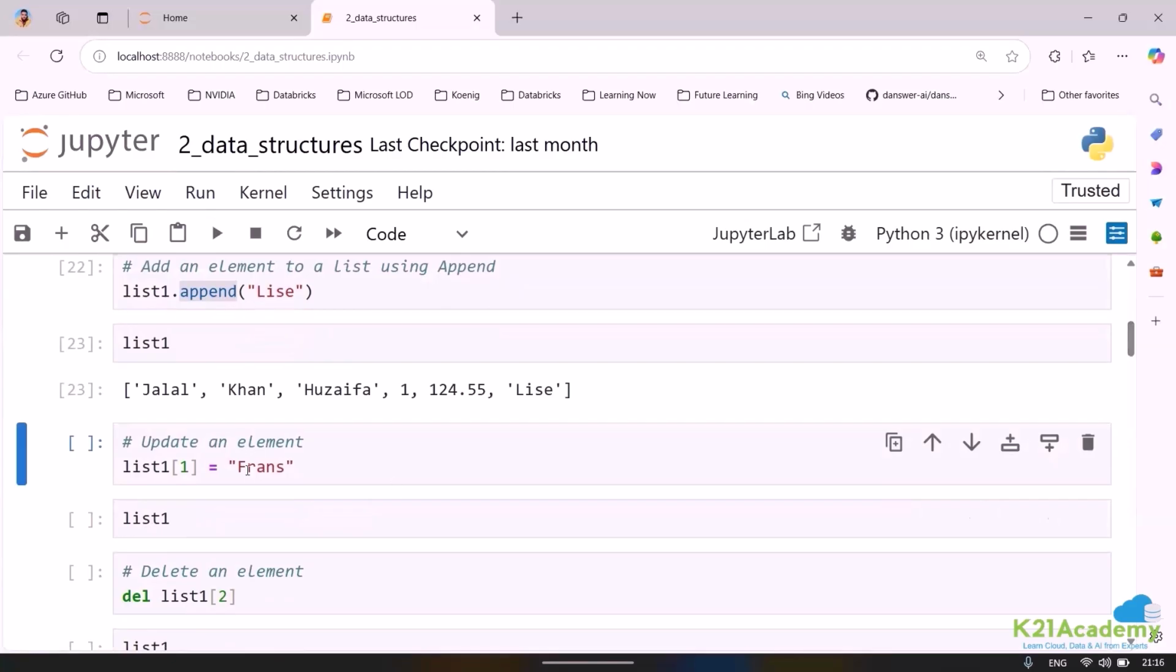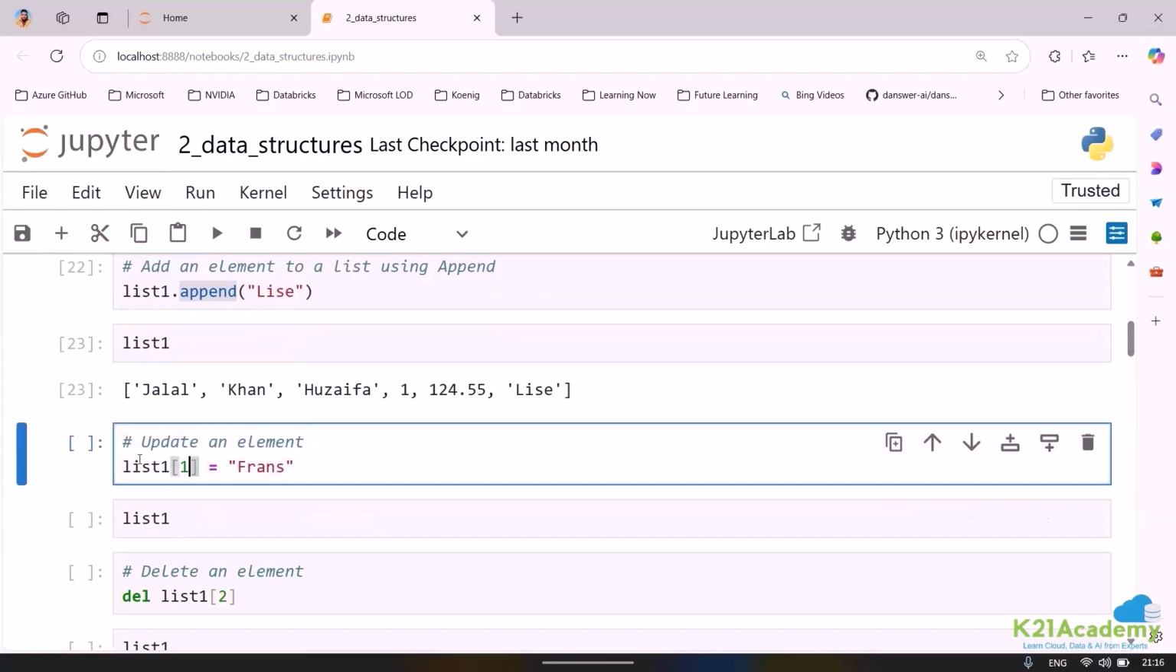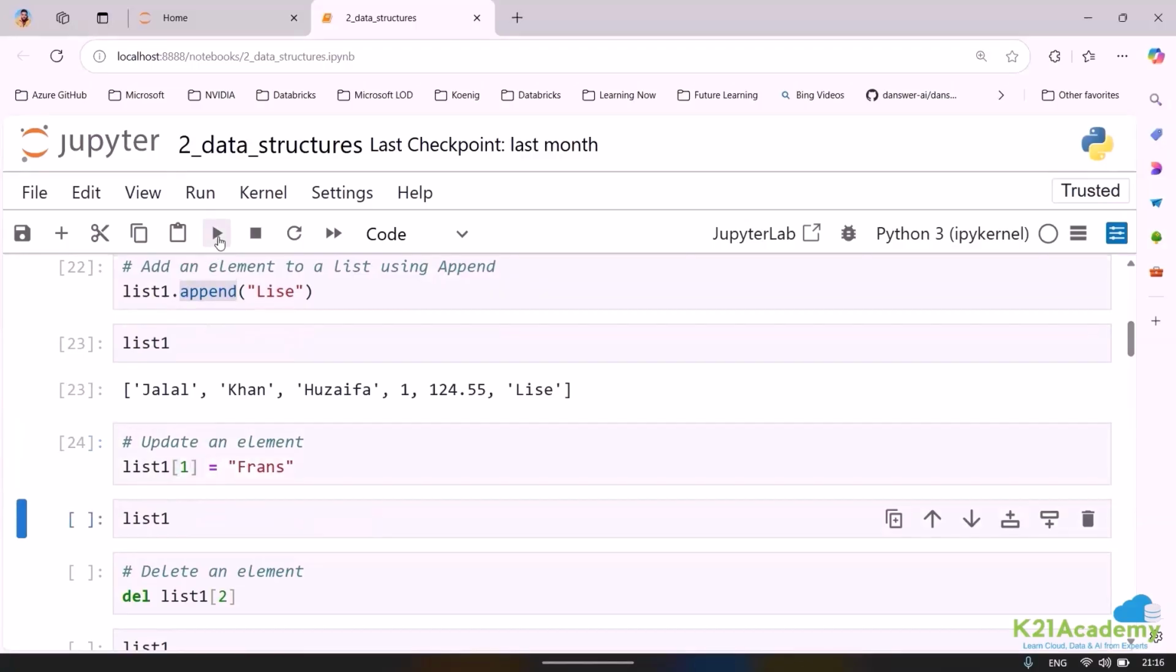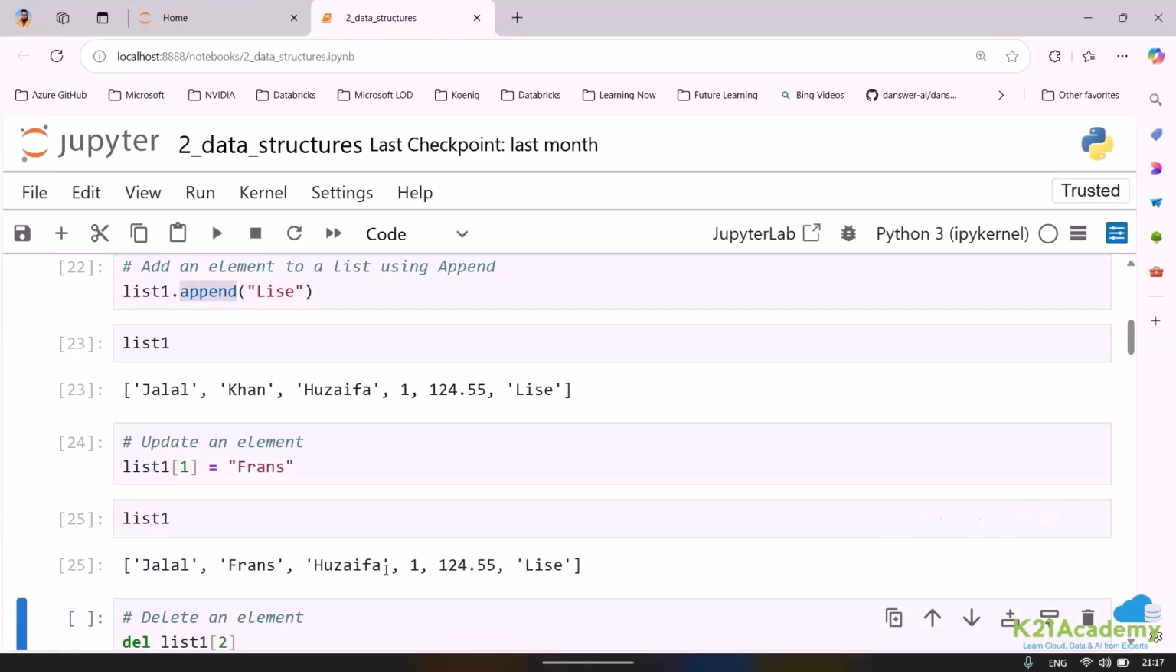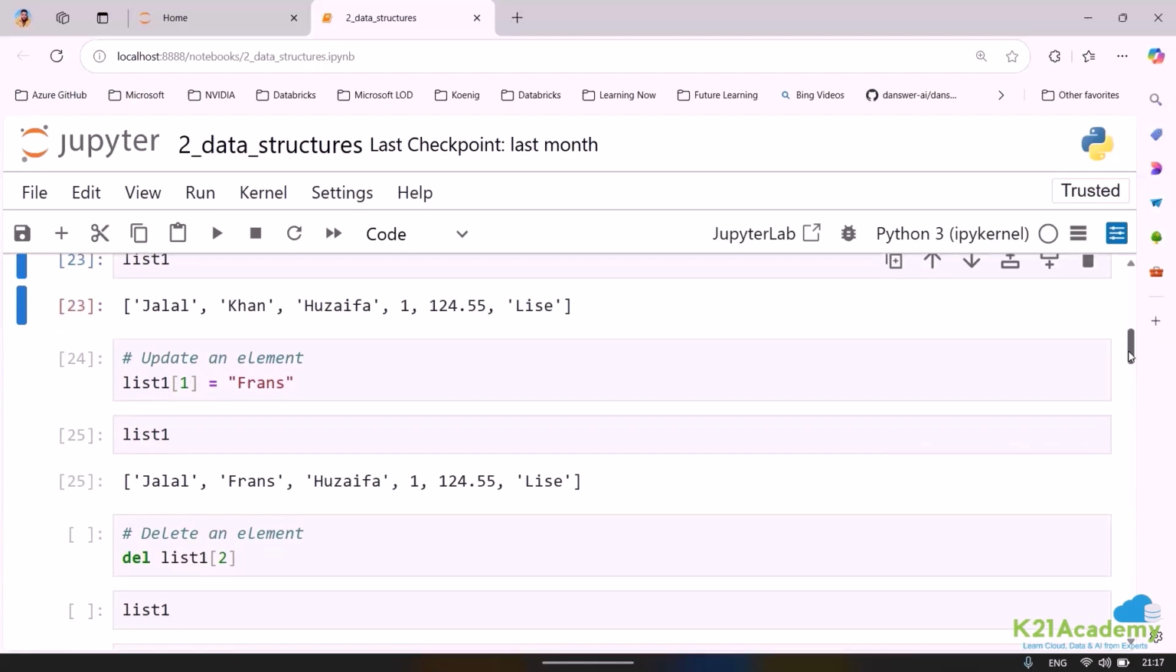Suppose I want to update the value at index 1. I can specify the list name, use square braces, and then put the index value. Suppose I want to replace Khan by France. I can just go ahead and add this. Now if I run the list value, you will be able to see Jalal, France, and Huzaifa. That is also possible.